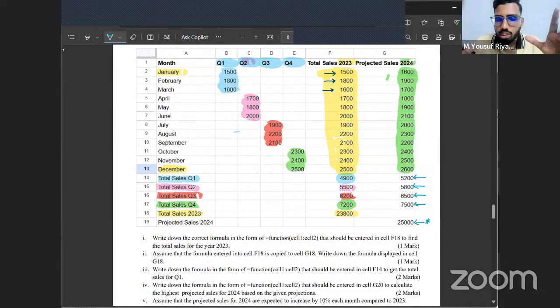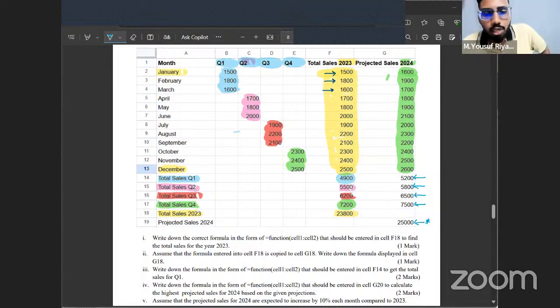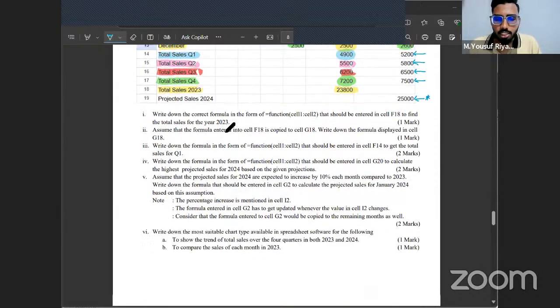So if you go through the spreadsheet, you don't have to have a detailed idea of everything, but if you get a random idea of what this data is, that's more than enough. Now, based on what I highlighted and said, give me 1 minute. Tell me, can you understand what data this spreadsheet is containing? Because without understanding the question or the spreadsheet, it will be difficult for you to do the questions. Perfect. Let's start writing the answers for this question now.